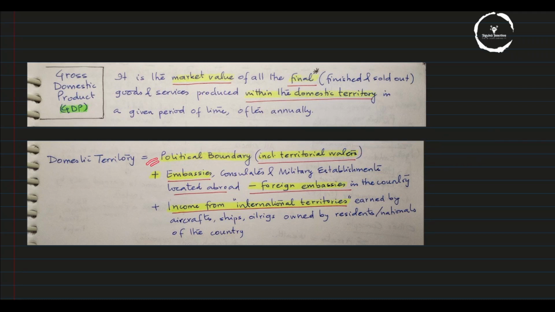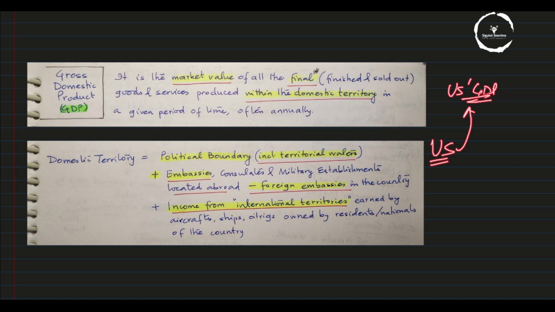Recall it. Next, embassies, consulates and military establishments located abroad, minus foreign embassies in the country. For example, suppose there is an Indian embassy in the US. Those who work in the Indian embassy, their income is included in our GDP. Same thing, in New Delhi you have the embassy of the United States of America. The income of those who work there will be included in the US's GDP.